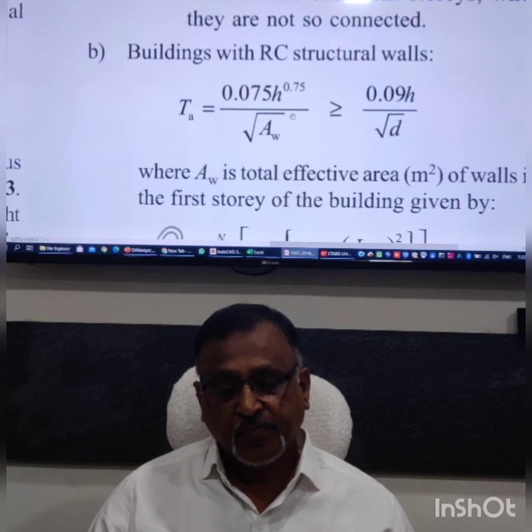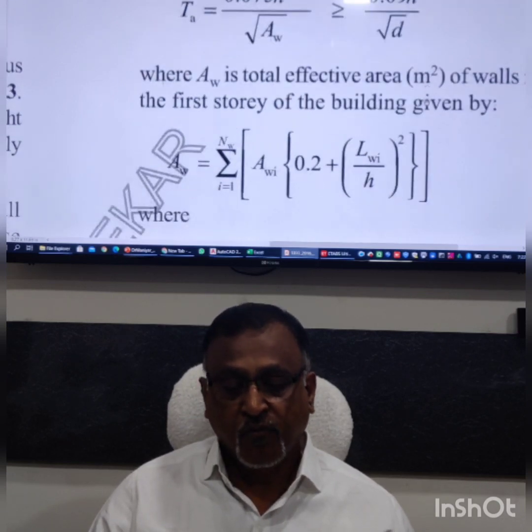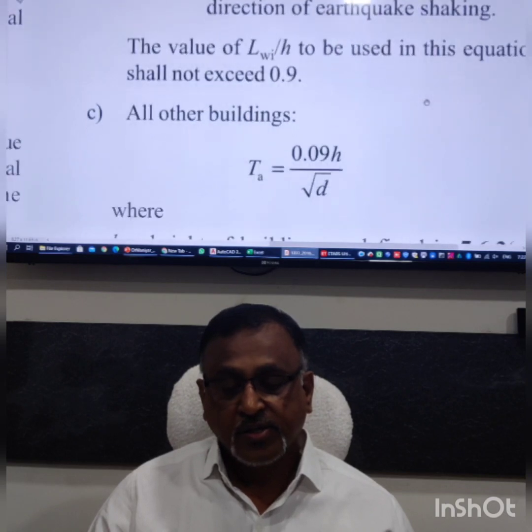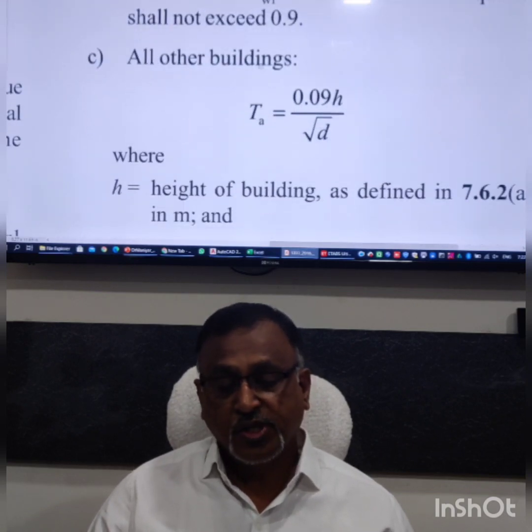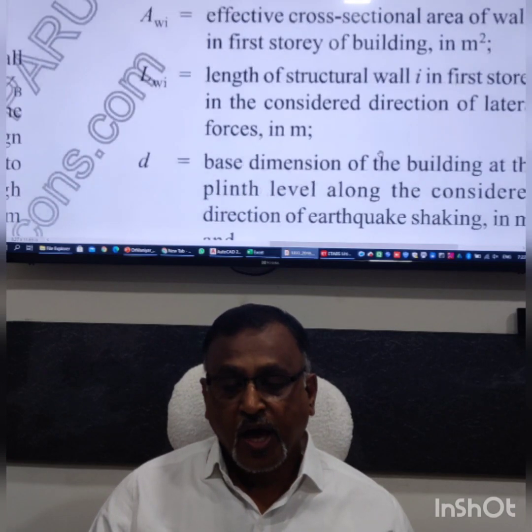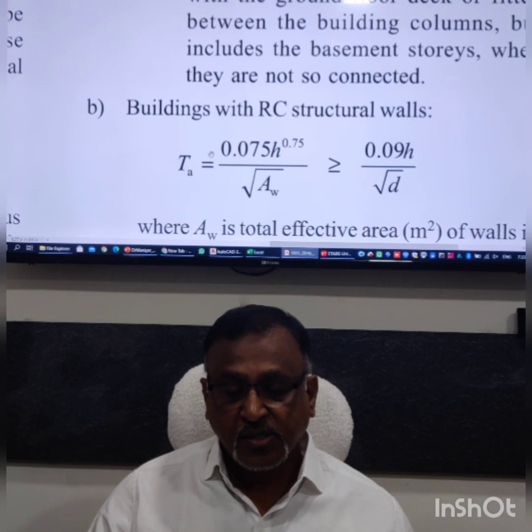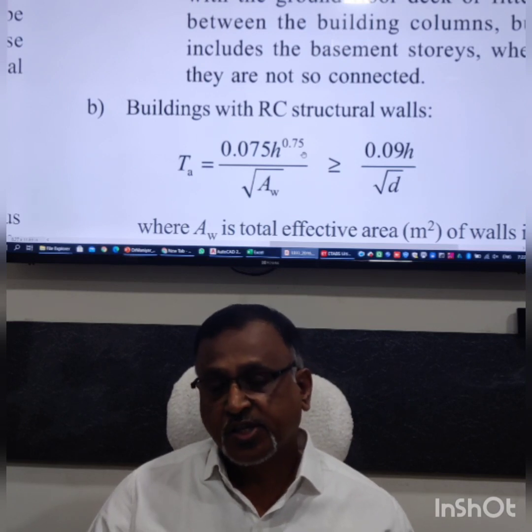If I eliminate this term, then this becomes the formula given in part A. This is the formula given for part C. This is the shortest time period, and without it, this is the largest empirical time period.